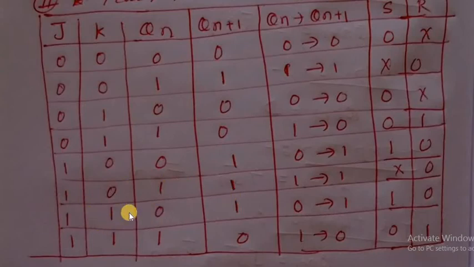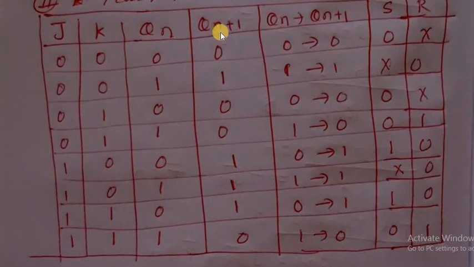J QN bar is 1 into 1, and 1 or anything is 1, therefore there is no need to think further. This one: J QN bar is 0, K bar is 0, QN is 0.